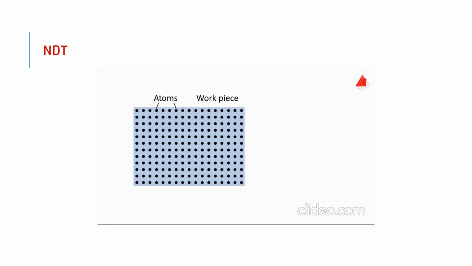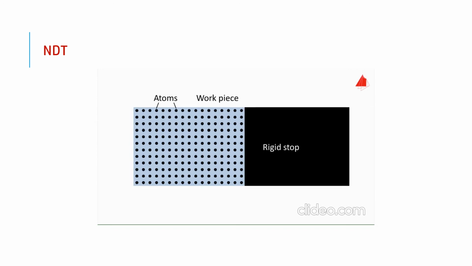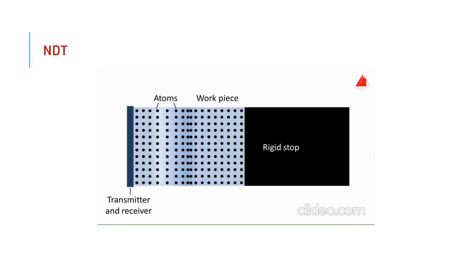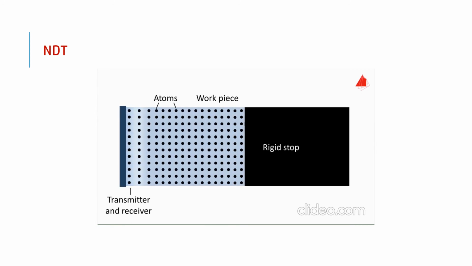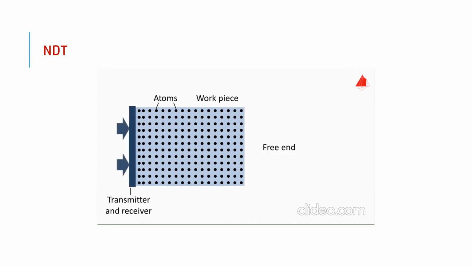To begin with, a rigid unyielding stop is attached to the right front end of the cylinder. At the left front end, a disc is installed. It will be used to transmit and receive sound waves. Pushing and pulling briefly at the disc causes a longitudinal sound wave to propagate through the cylinder. When the sound wave reaches the rigid stop at the right side, it is reflected and runs back towards the disc, which now serves as a receiver. A free end is also able to reflect a wave.